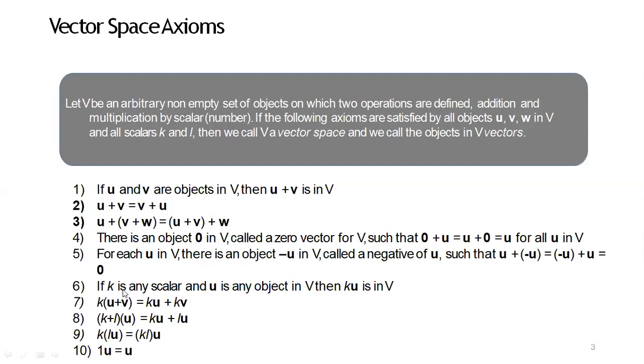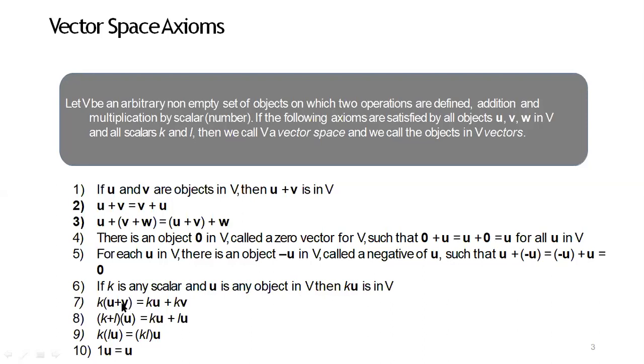If K is any scalar and U is any vector in V, then the product of scalar and vector is also in V. This is called V is closed under scalar multiplication. So these two are main and important: vector addition and scalar multiplication. V is closed under vector addition, and V is closed under scalar multiplication. Then we say that these two are called binary operations.